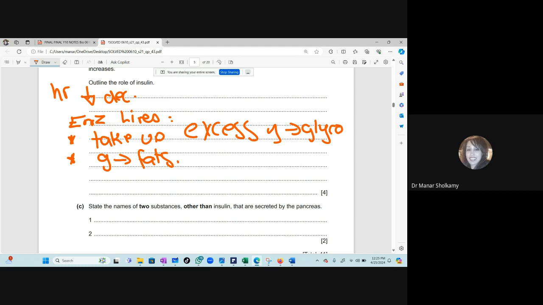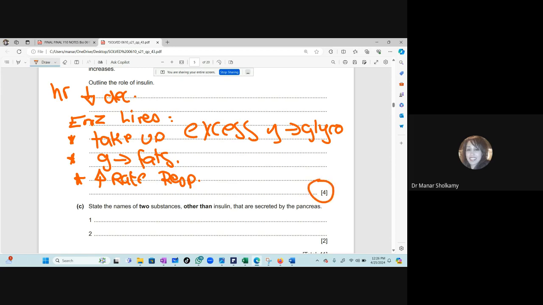That's why they tell you while you're dieting, you have to keep your insulin levels low because insulin makes you fat. And also it increases the rate of absorption of glucose by the body cells in general, so that they use the glucose in respiration. So it increases the rate of respiration. You can write all three if you want. The most important is the conversion of the glucose into glycogen and storing that in the liver. Now, this is 4 marks.